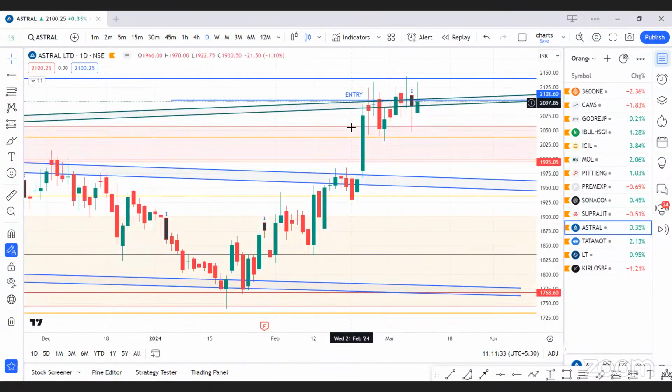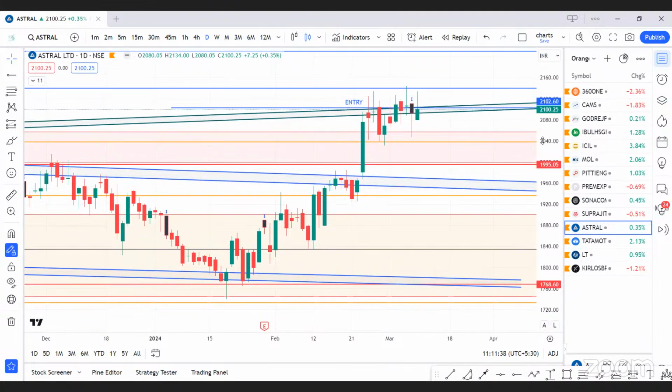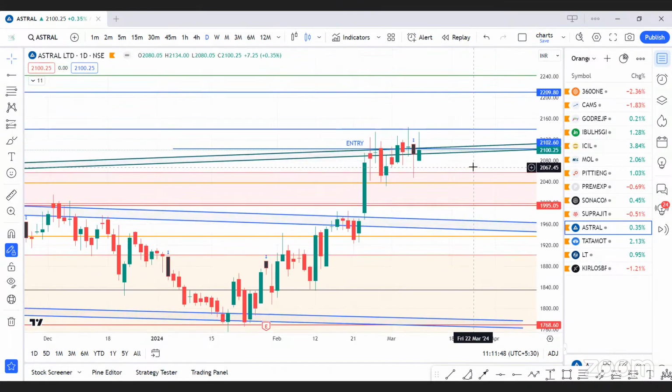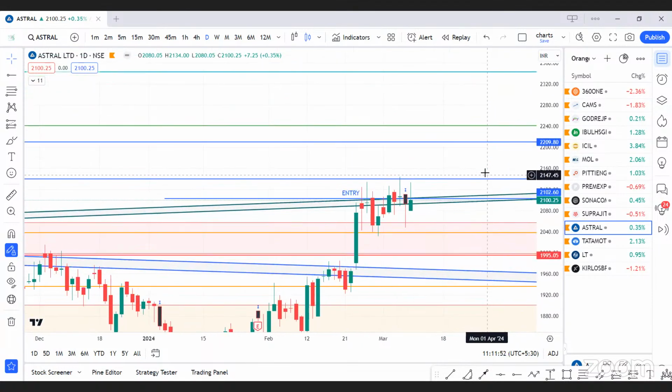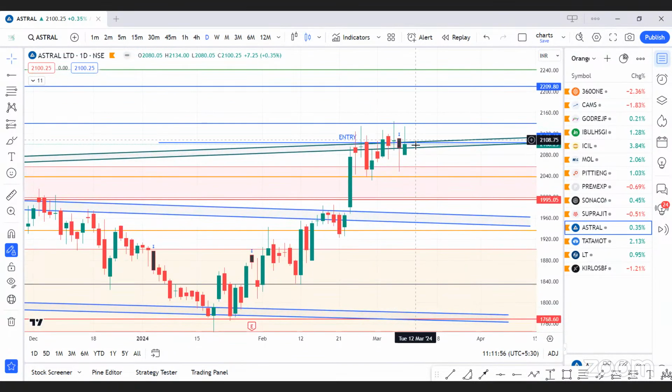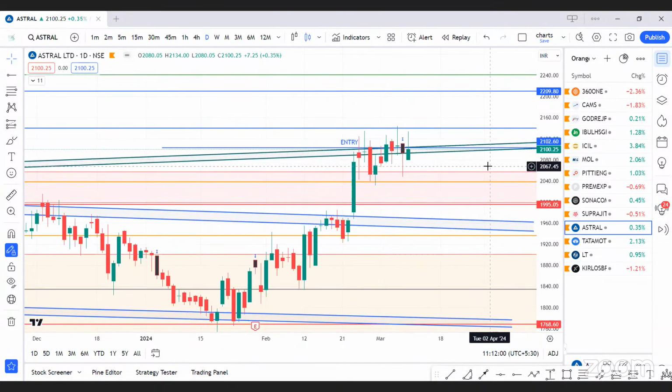Astral, this script is stuck in the range, and we are keeping a watch on this. As soon as we get a good entry in this, as the week is not looking promising, our entry has not yet triggered. As soon as this entry gets triggered, we have a good expected target in this. We are keeping a target till 2200, 2240, 2300. So this script might take time to give us an entry, but this is in our watch list.